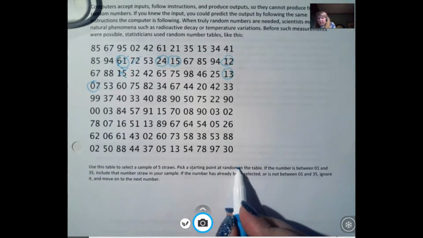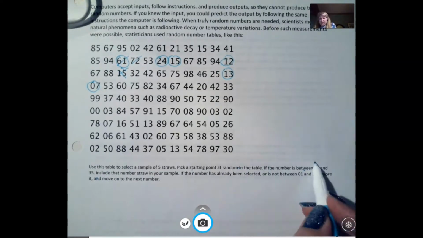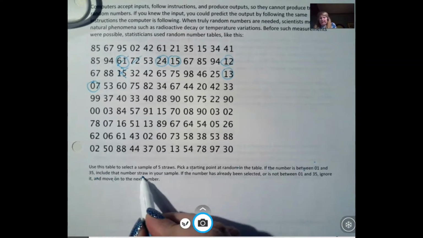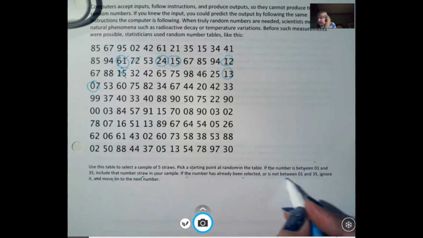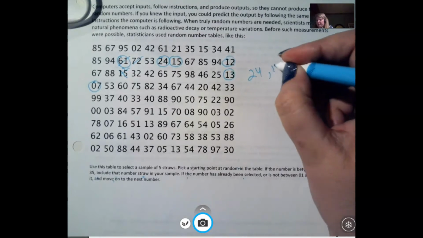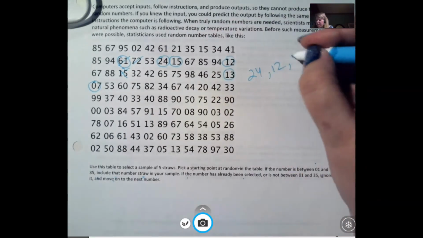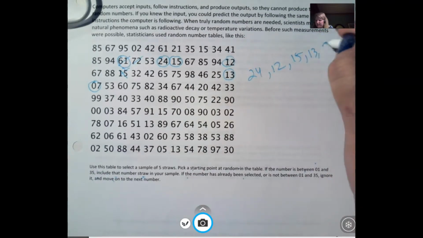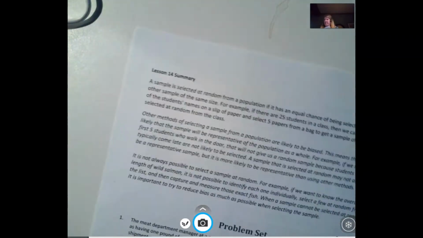Pick a starting point at random in the table. If the number is between 1 and 35, include that number of the straw in your sample. If the number's already been selected or is not between these, ignore it and move on to the next number. And that's what we did. So then our random sample, using the random number table, is 24, 12, 15, 13, and 7. So that's kind of a fun fact and way that things used to be done.